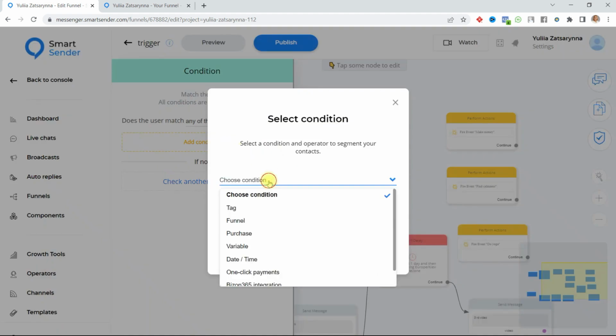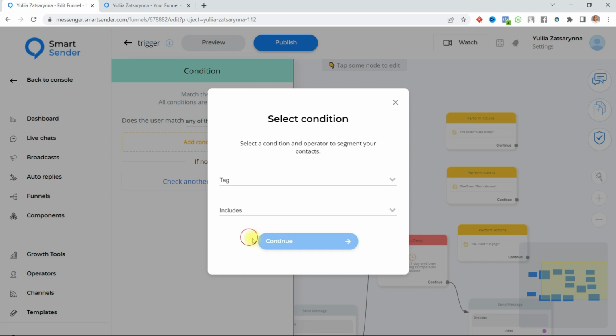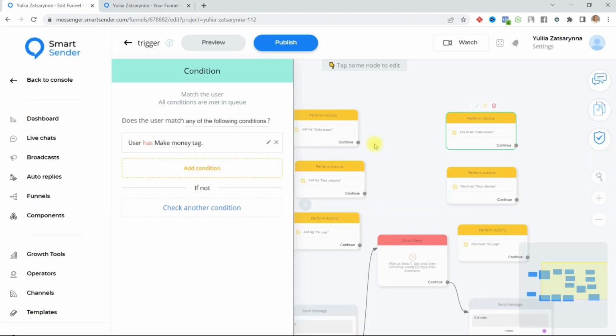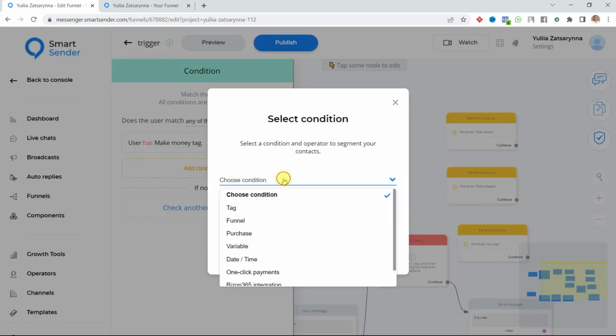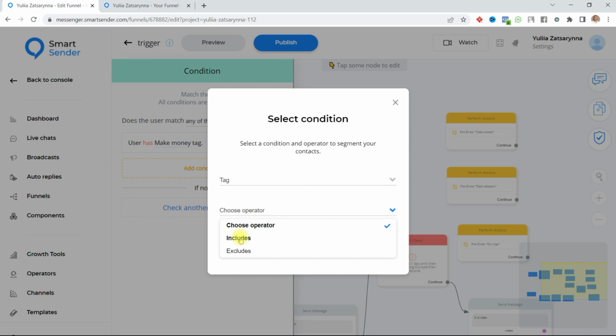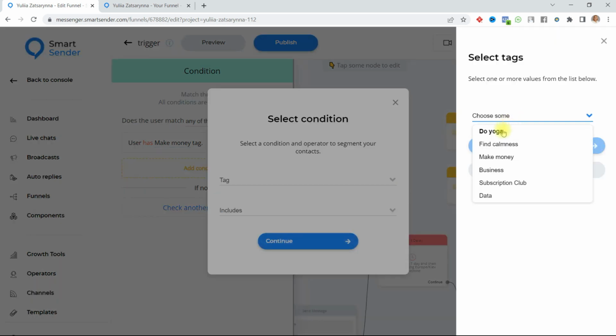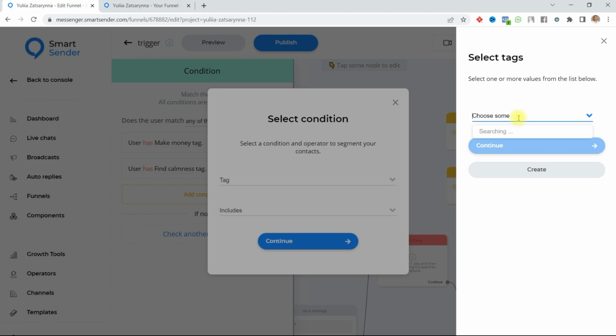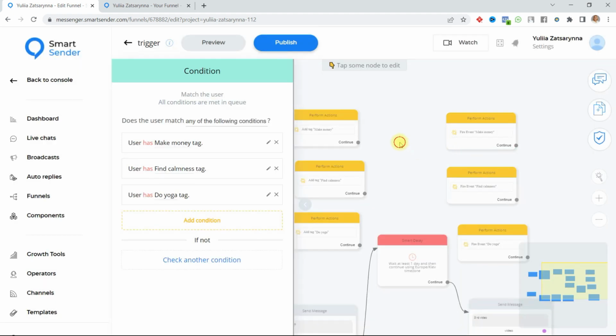Add condition, I need the tag, it is includes, continue, and I choose my first tag, make money, continue. Add new condition, tags, includes, continue, next find calmness, continue, and next tag, includes, continue, and do yoga, continue.